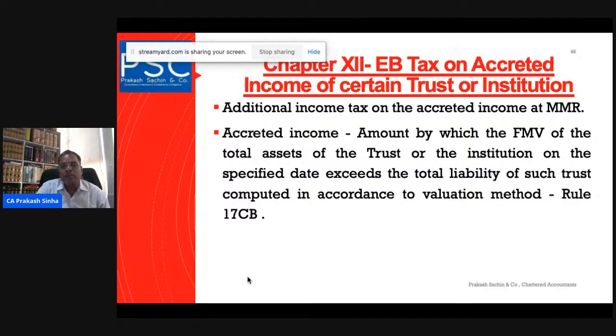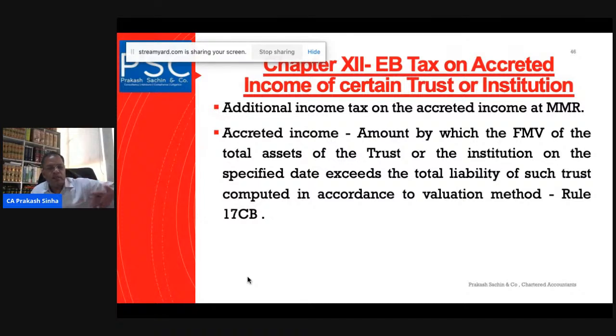There is a special method of valuation prescribed in Rule 17CB, and if that is followed, then on that accreted income the maximum marginal rate will apply.